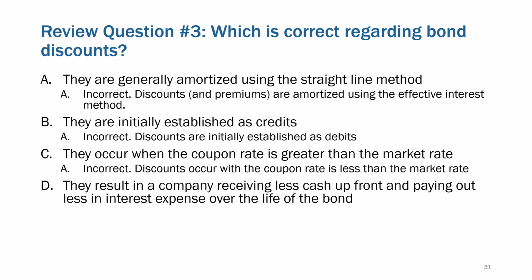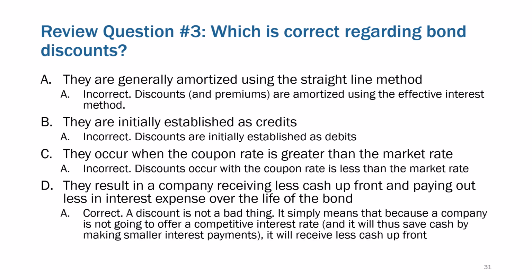They occur when the coupon rate is less than the market rate. It's vice versa. So yes, they result in the company receiving less cash up front and paying out less in interest over the life of the bond than if they had actually issued at par. So that takes us through the discount.